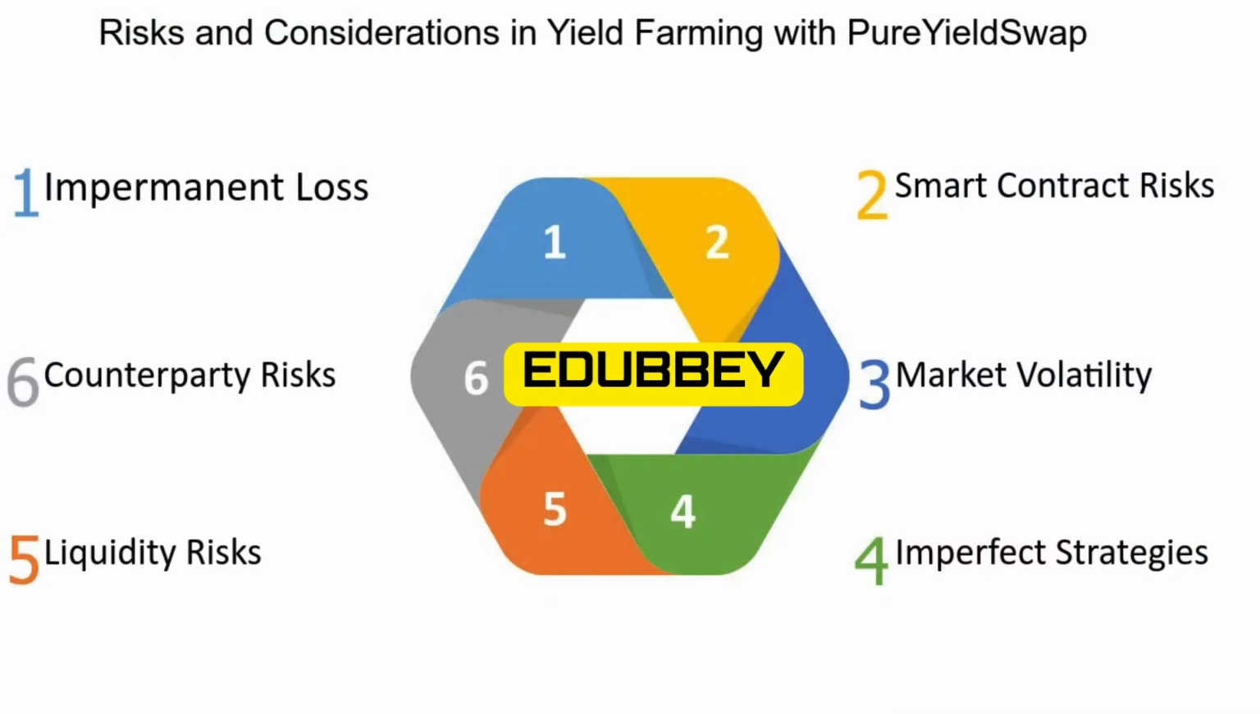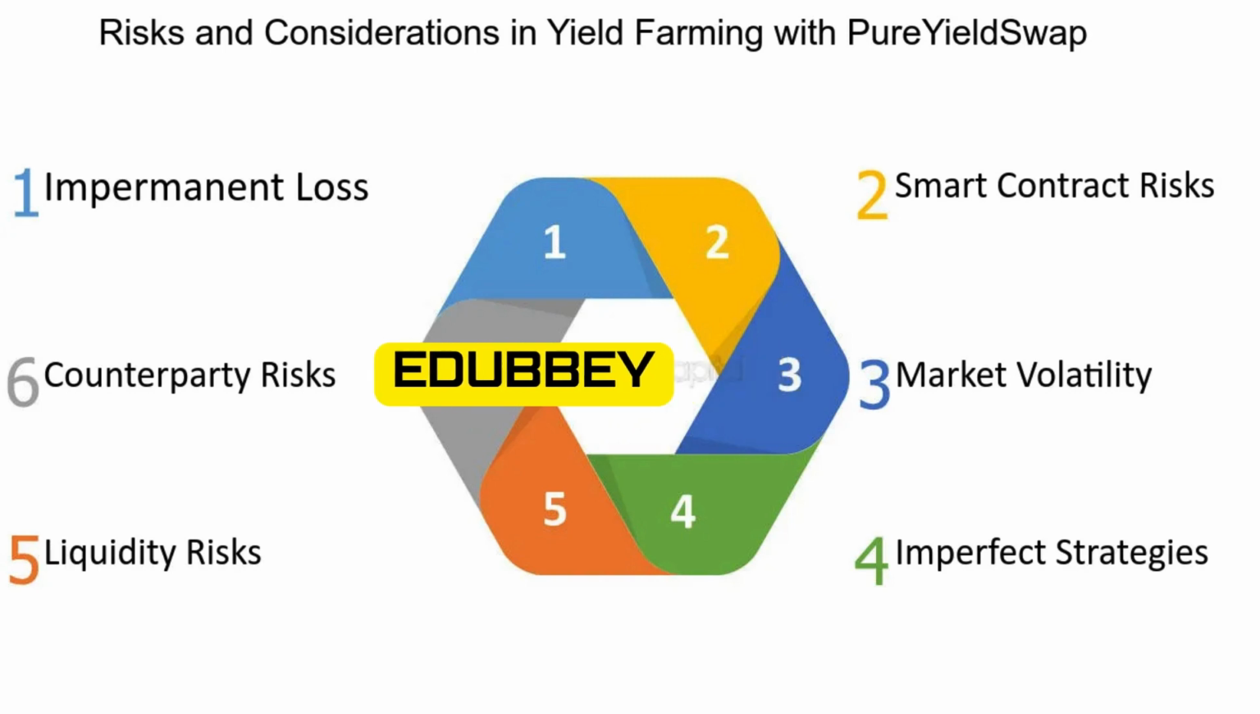7. Risks and challenges. Smart contract risks. The DeFi space is susceptible to smart contract vulnerabilities and exploits. Participants should conduct thorough due diligence before engaging in liquidity mining or yield farming. Market risks. Cryptocurrency markets are highly volatile, and the value of rewards can fluctuate based on market conditions.